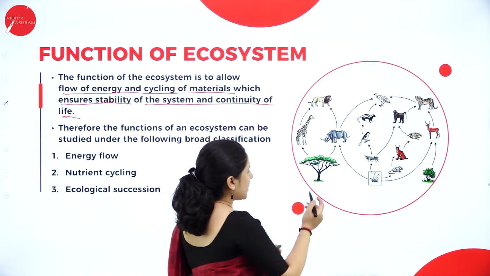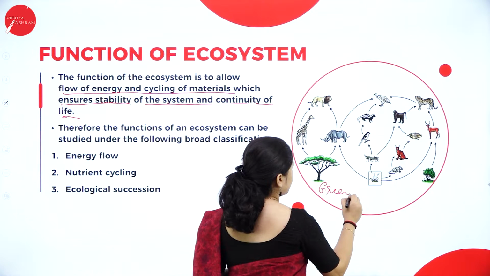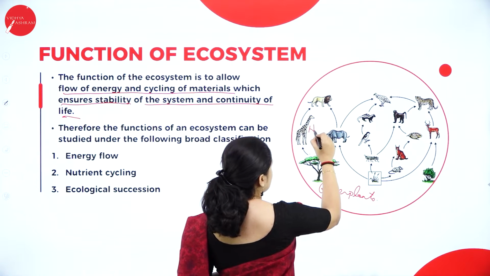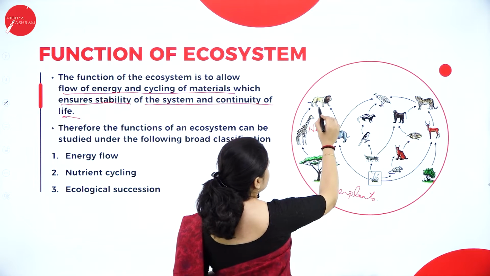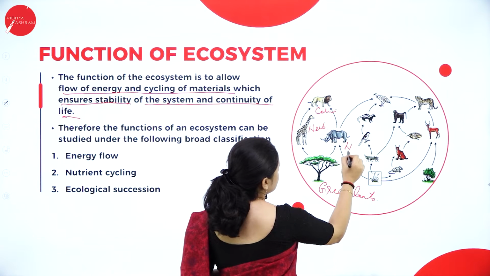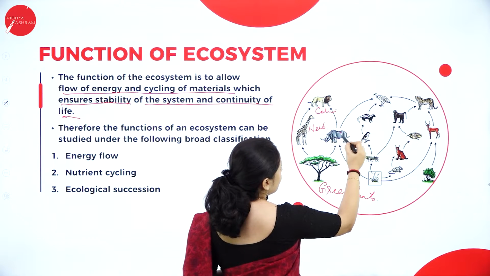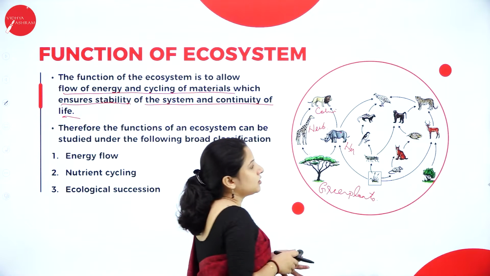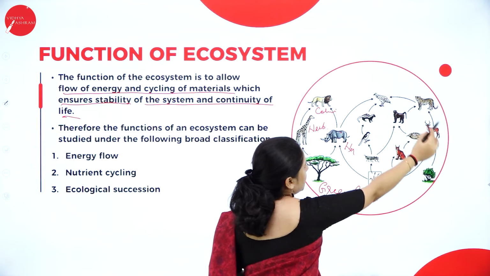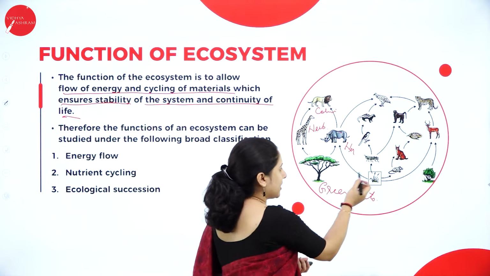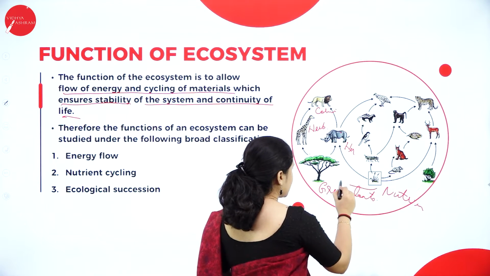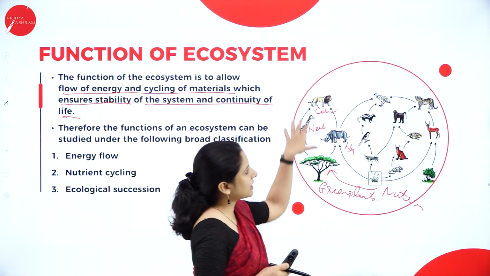wherein we have, say for example, the green plants. So the green plants here will be the producers. These green plants are eaten by the herbivores. The herbivores are eaten by the carnivores. Again, these carnivores are eaten by the omnivores. So like that it continues, and at the end of the day all of these will die, including the plant. They will also die. So all the nutrients will get added to the soil itself, right? These will again be utilized by the green plants itself, and the cycle will continue.